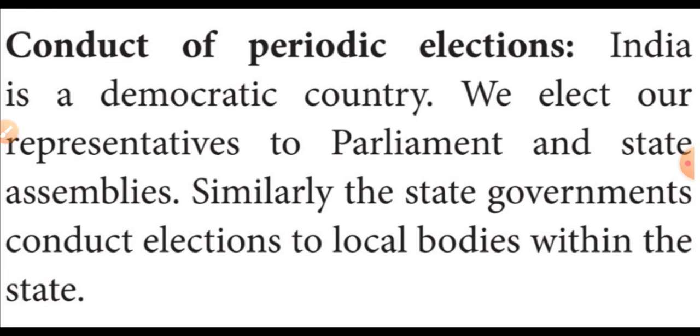Now listen students, India is a democratic country, is it? What is meant by democracy, students? Very good. Democracy is the form of government by the people, for the people and of the people. So we elect our representatives through parliament and the state assemblies. The people directly elect their representatives to the parliament and the state assemblies. Similarly, the state governments conduct the elections to local bodies. That means within the state also, the state government conducts the elections to the local bodies.